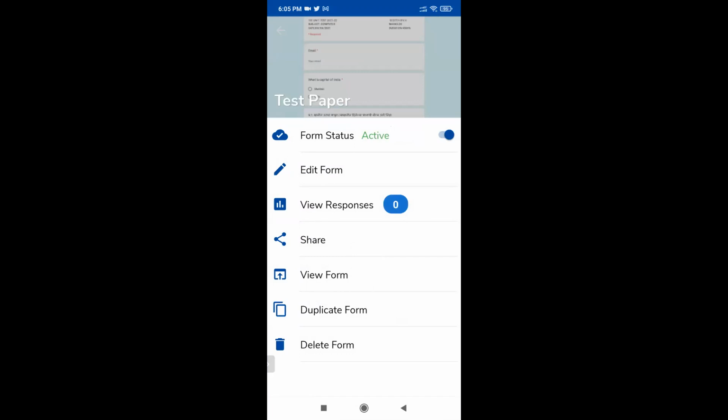Now in this you can see at the top, forms active. If you want to stop the responses, the option here is forms active. If you click this and disable it, then the responses will be stopped. So on the mobile also you can disable your responses. Here, for the form status, you have to make the form inactive. The option is active or inactive. On the computer it was responses accepted; the same option is here. And from here also you can view the form.